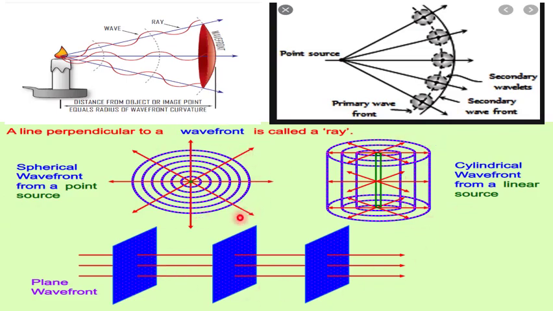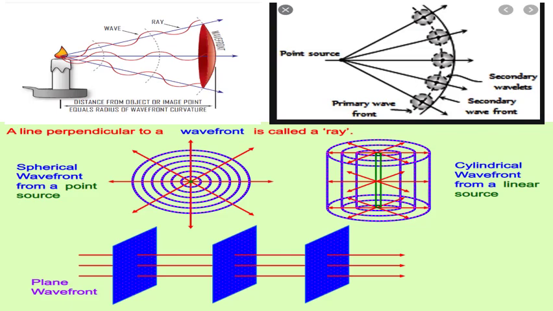We get a spherical wavefront when the source is a point source. We get a cylindrical wavefront when the source is a line source. If the source is situated very far away from us, suppose like the sun, it behaves like a point source for us. The wavefront coming from the sun is very large, and the size of a human being is very small compared to that wavefront.